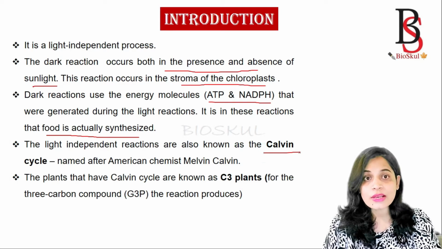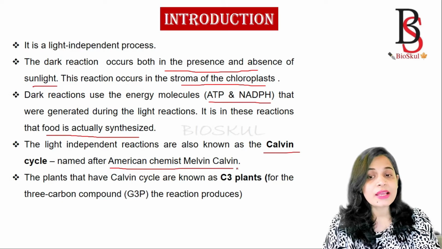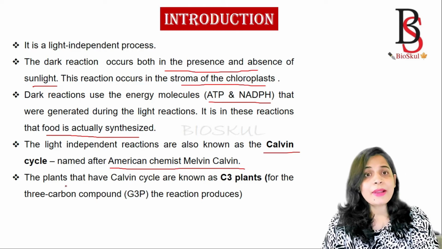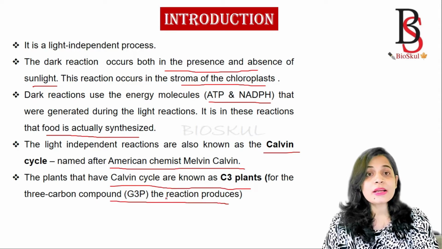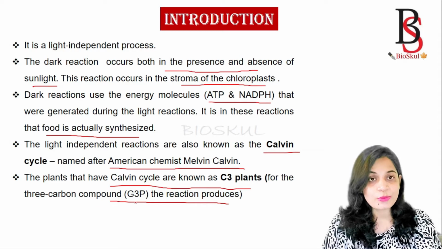Why is it known as the Calvin cycle? It is named after the American chemist Melvin Calvin who discovered this cycle. And the plants that have the Calvin cycle are known as C3 plants, for the 3-carbon compound, glyceraldehyde 3-phosphate, that the reaction produces.